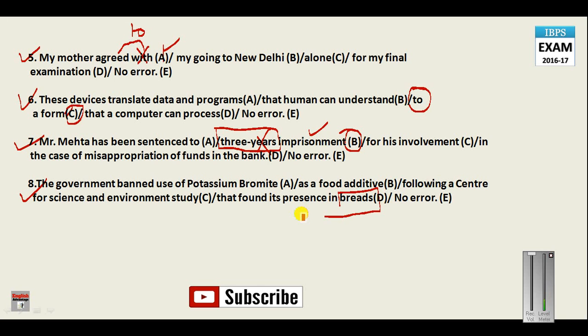You have to use these words like piece. For instance, for chocolate we say a bar of chocolate. We do not say chocolate, but we say a bar of chocolate, a piece of advice, a piece of work, a piece of paper. In the same way, you have to say here only bread. This bread is not written in plural, so breads will be inappropriate here, and your answer here will be D.